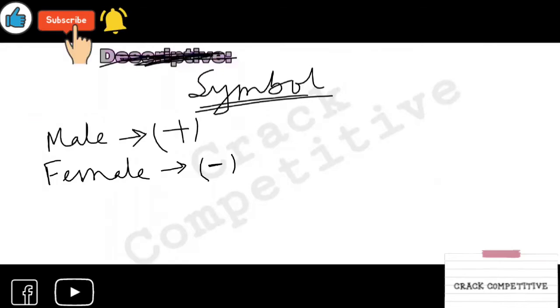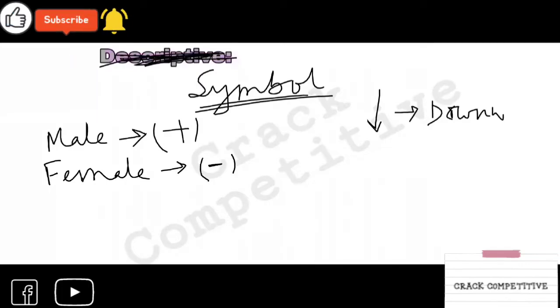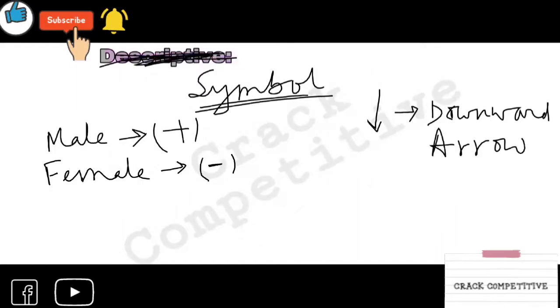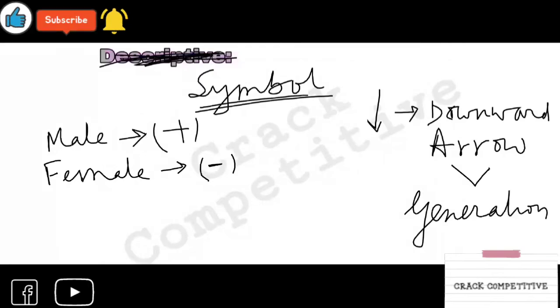We use an arrow to show the next generation, means a downward arrow. This shows the generation gap. Downward arrow shows generation gap.